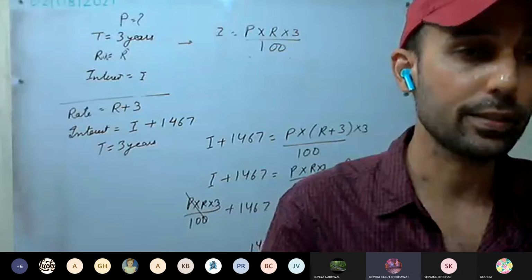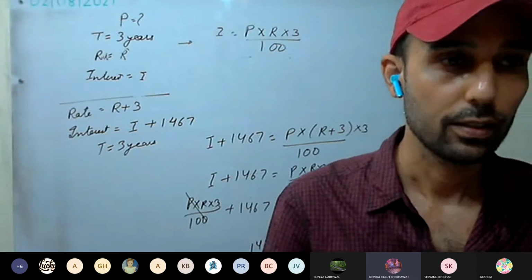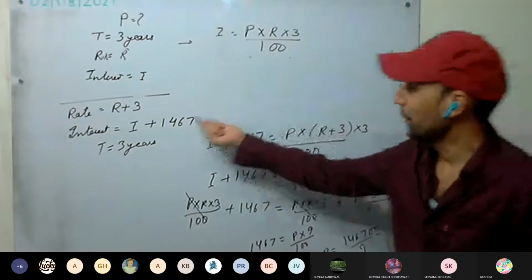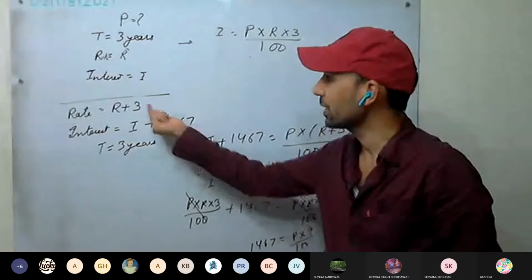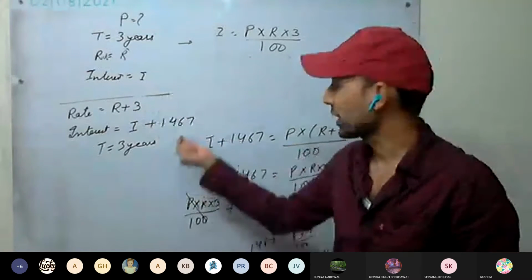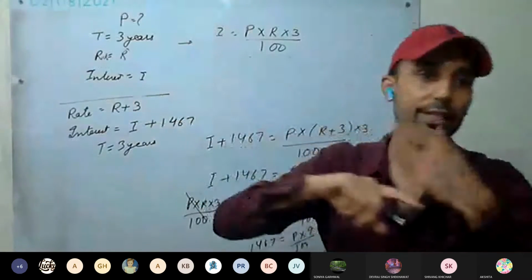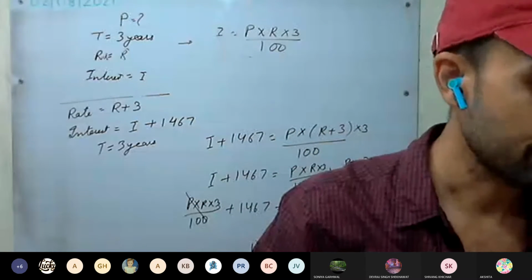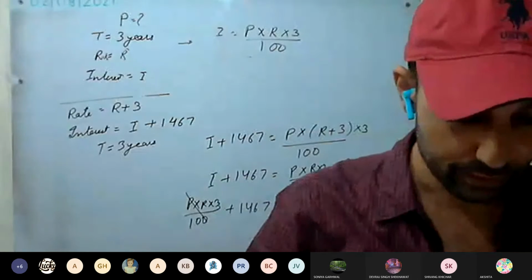Sir, the long method is really easy. Both methods are easy. The short one is very easy, because whatever increase in interest is because of the increase in rate, or whatever increase in interest is because of increase in time, depends on that. In the 13th question we will discuss that one. Okay, try the 15th one.